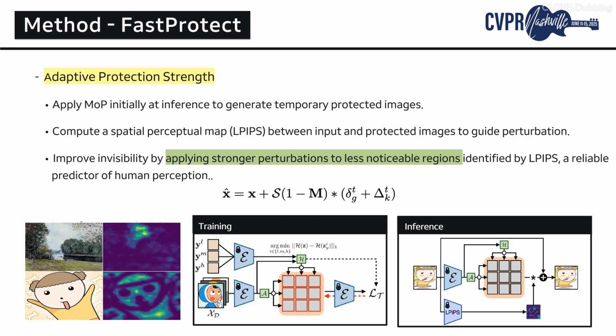Lastly, Fast Protect introduces an adaptive protection strength approach to further enhance invisibility. Specifically, at inference, Fast Protect first generates a temporary protected image, then calculates a spatial perceptual map between the input and protected images, using LPIPS. By applying this perceptual map to adversarial perturbations, Fast Protect adaptively adjusts perturbation strength according to human perceptibility. This allows us to effectively modulate the intensity of perturbations, ensuring stronger protection in less noticeable regions.